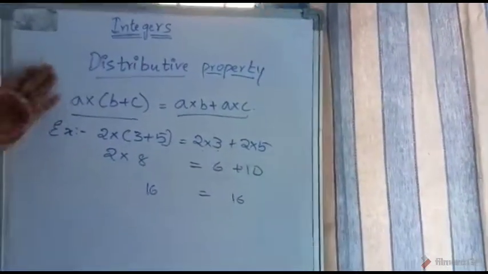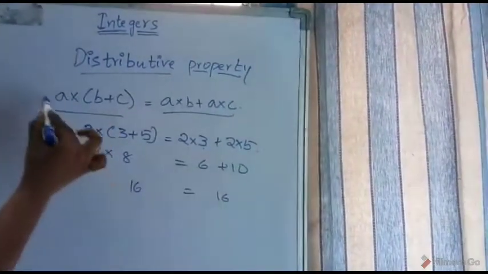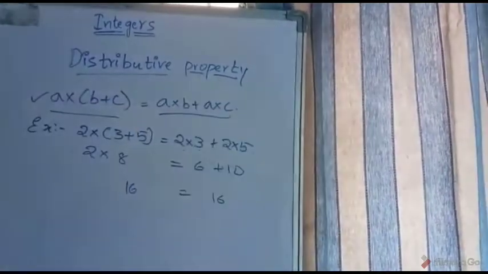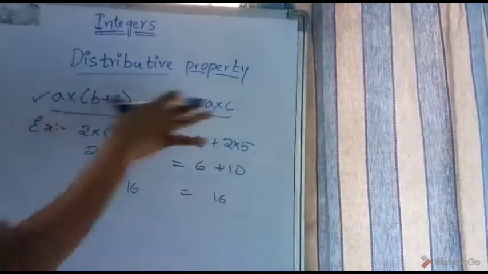So this is the property, and this is the formula of distributive property of multiplication over addition.